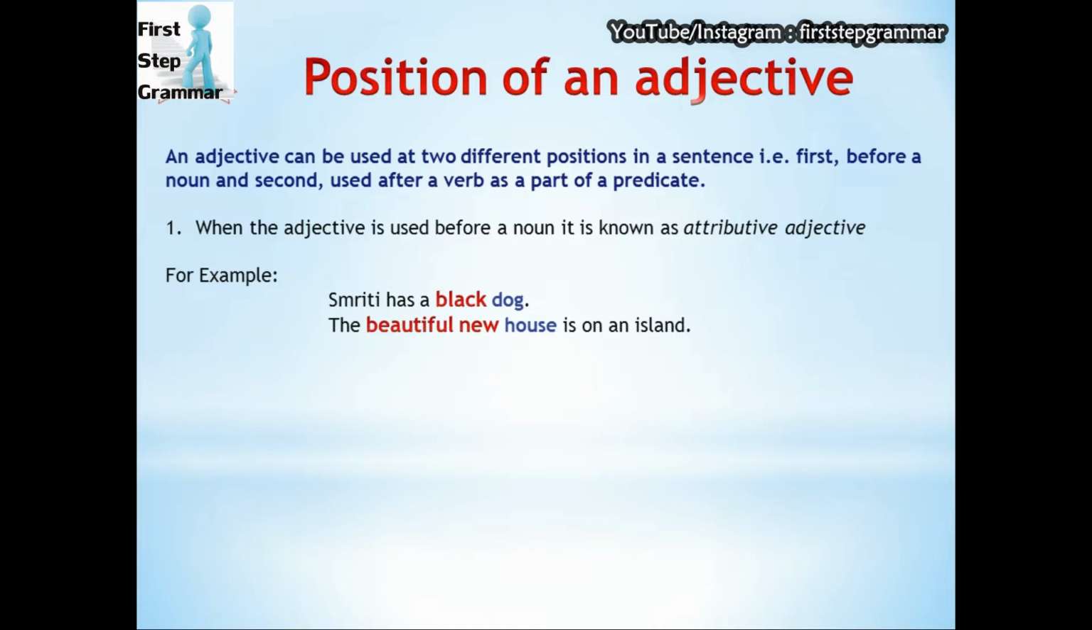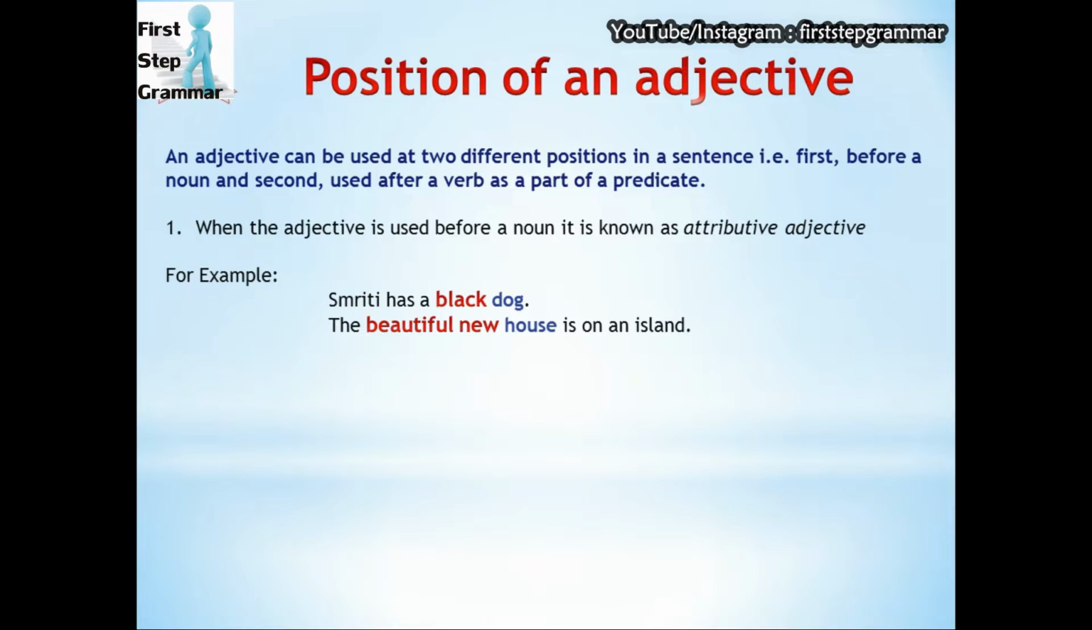When the adjective is used before a noun, it is known as an attributive adjective. For example, Smriti has a black dog. Here in this sentence, dog is the noun and black is the adjective, and it is used just before the noun. In the second sentence, we can see, the beautiful new house is on an island. Here for the noun house, we have two different adjectives, beautiful and new, and both are used just before the noun.